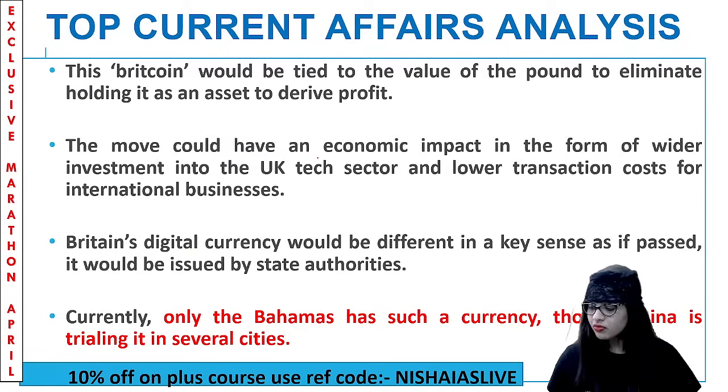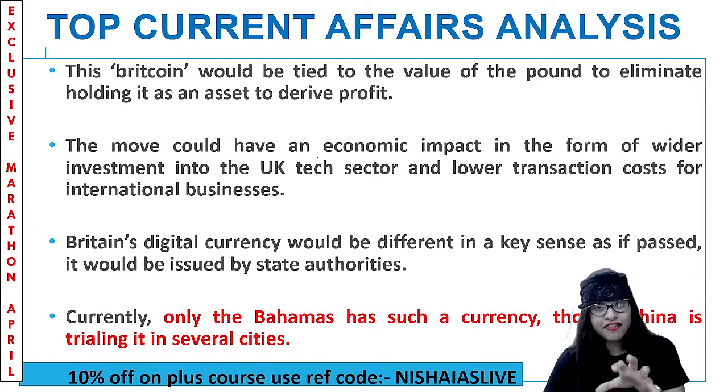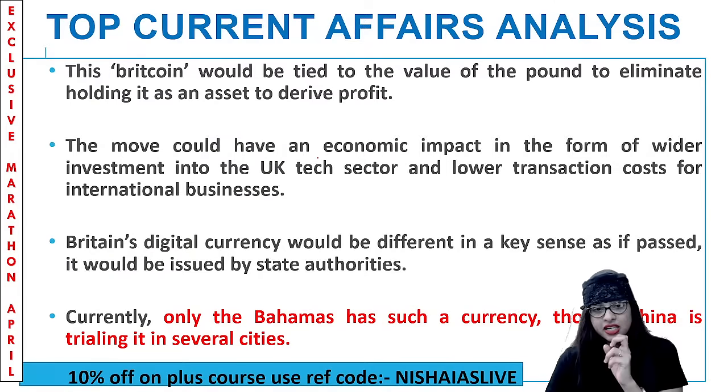Don't you think so? And for example, if at all this is passed, then the next thing is this digital currency of Britain called Bitcoin. They say if it is passed, then this will be different in a key sense, because it is issued by state authorities, not by any other people. That's again the next point. Now currently, if you see, only the Bahamas has such a currency. Though China is trialling it in several cities, only the Bahamas has such a digital currency, I can tell you. So Britain also wants to bring out the Brit coins in terms of pound sterling. Clear?